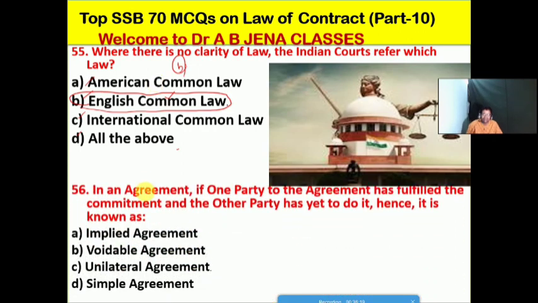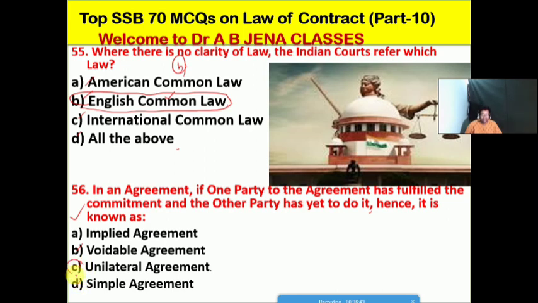So next one we will see, if one party to the agreement has fulfilled the commitment and the other party has yet to do it, hence it is known as, what type of agreement will it be? A implied agreement, B it's a voidable agreement, C it's a unilateral agreement, D it's a simple agreement.